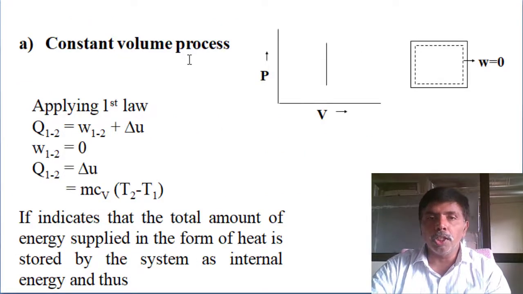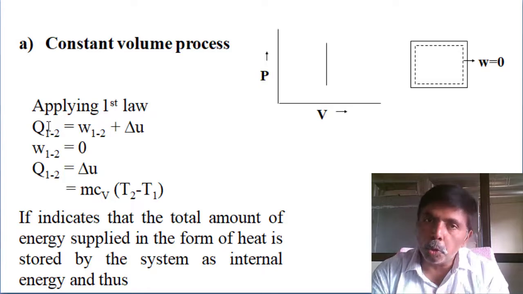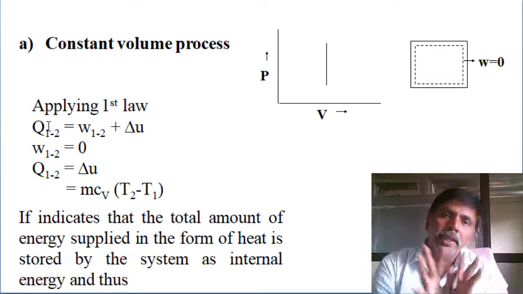Suppose a constant volume process. The first process, volume is constant. If volume is constant, there is no work done. Area under the PV diagram is P into change in volume, PdV. There is no change in volume, which means there is no work done in a closed system at constant volume process. Work done is 0. The change in internal energy we know is m Cv (T2 minus T1). So in a constant volume process, whatever heat we are supplying, the total heat will accumulate as a change in internal energy.